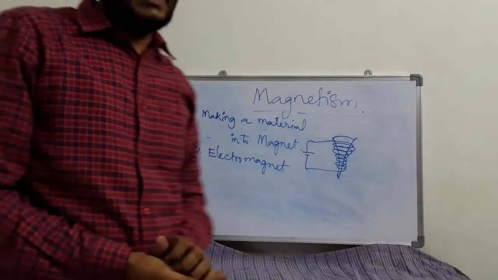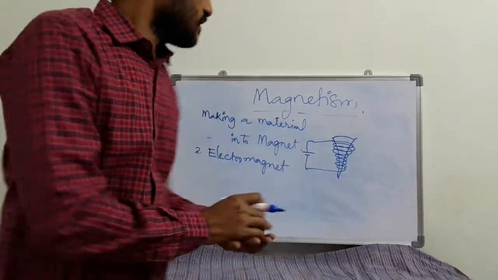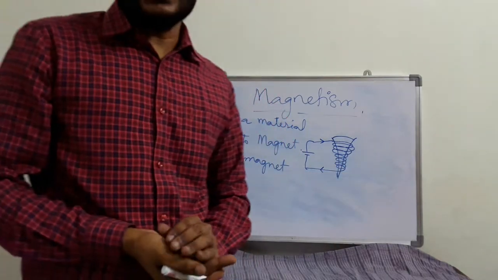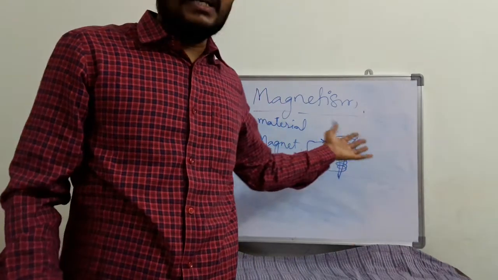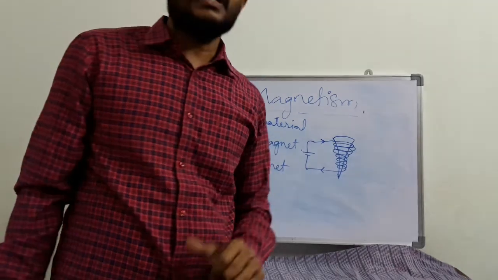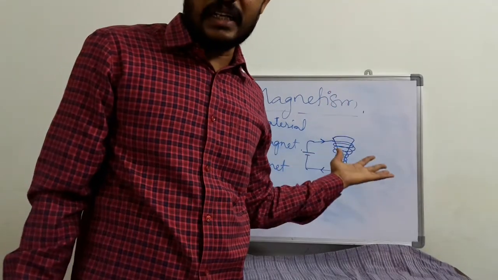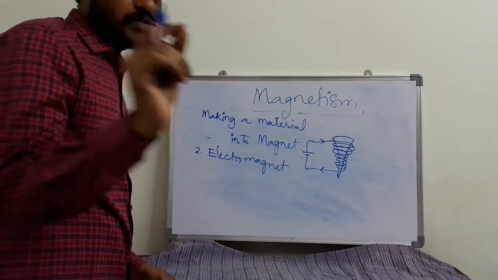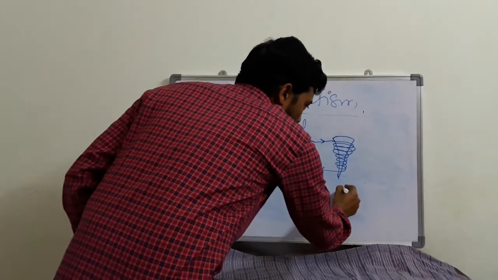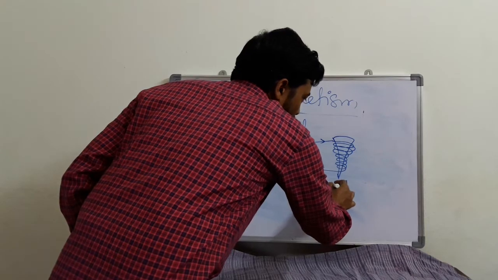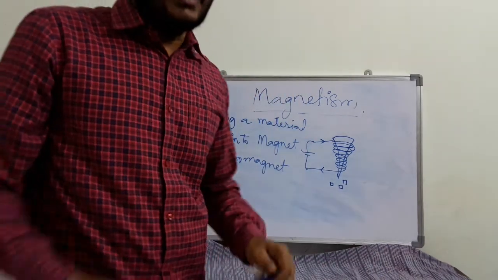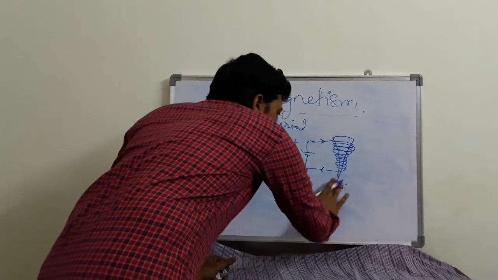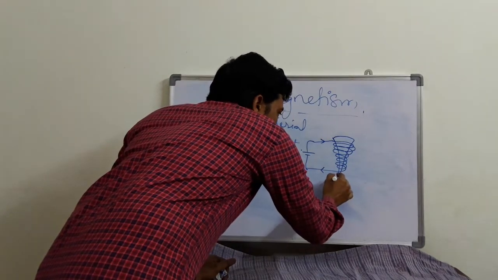So when I connect it to the battery, now what is happening? The current is flowing in this. Okay. So normally the current is moving in this. By this we can't observe anything. We can't know whether it became a magnet or not. Now what I have to do is, I have to bring small iron pieces. Similar kind of small iron pieces. So when I bring these iron pieces, all the pieces are going to attach. Okay. So here it may attach